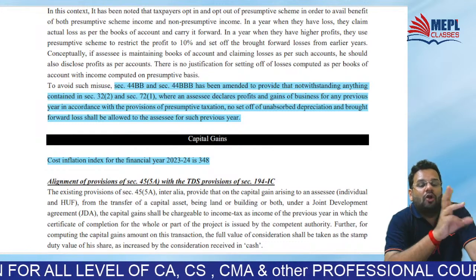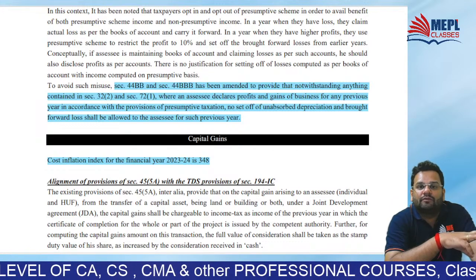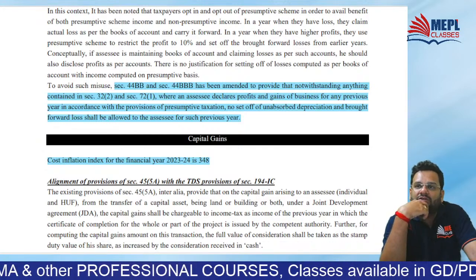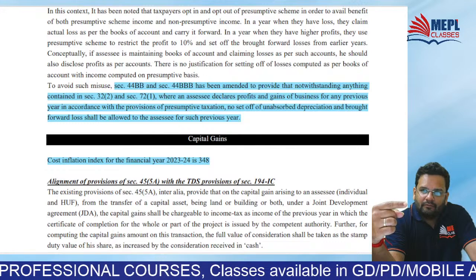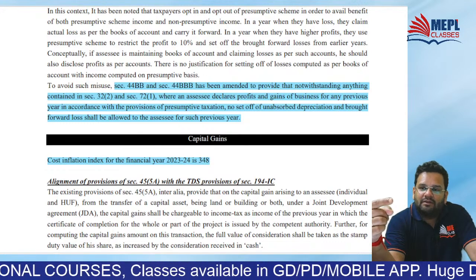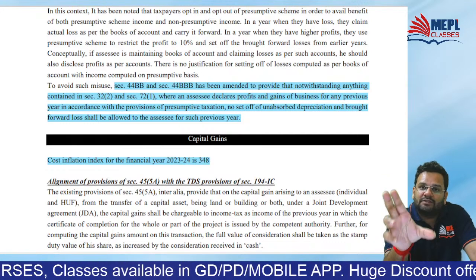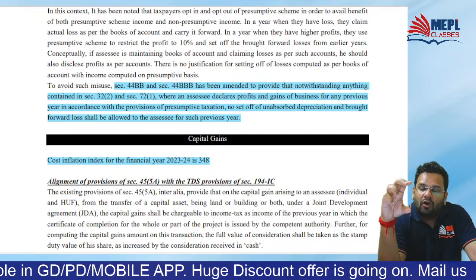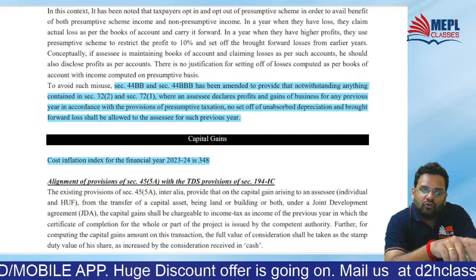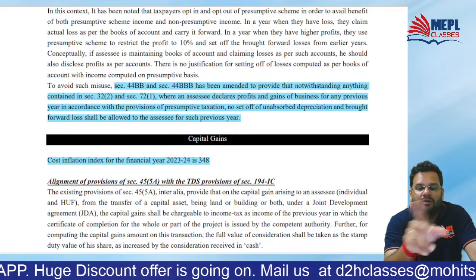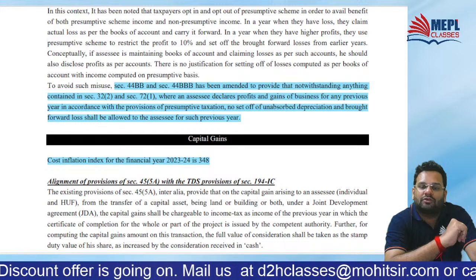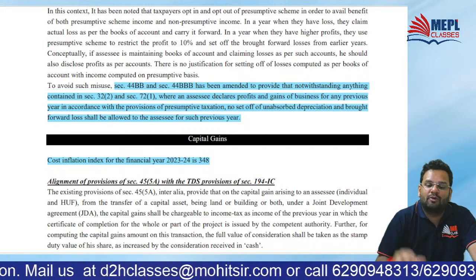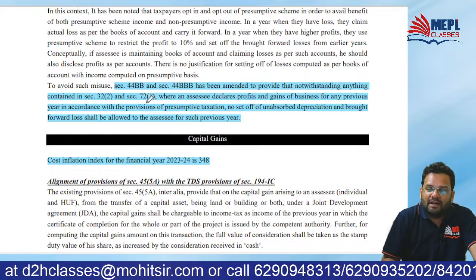Whenever there used to be a loss, they used to maintain books of accounts and show that loss. They used to carry forward that loss, and next year, when there was a profit, they used to restrict the profit under presumptive taxation. And then on that low profit, they used to claim that brought forward loss. They used to set off that brought forward loss, thus getting a lot of undue benefit from the system of taxation. So now what has happened?